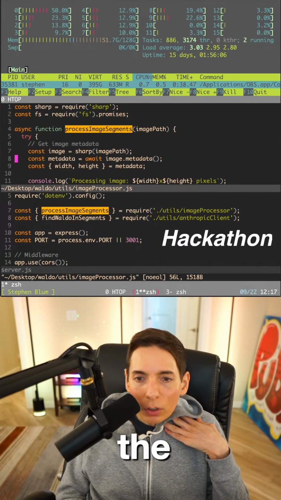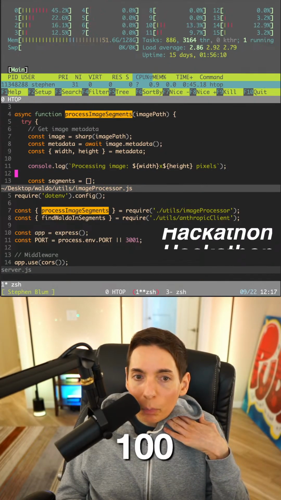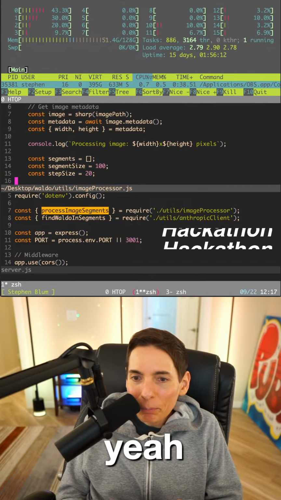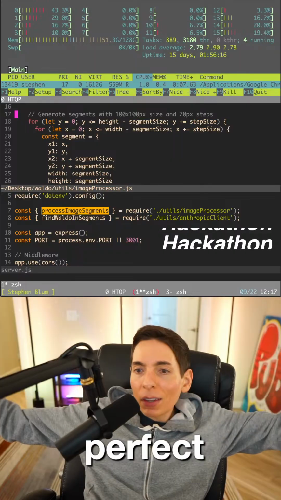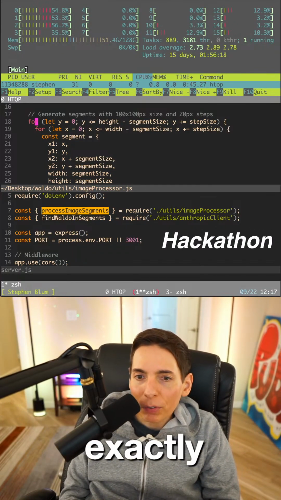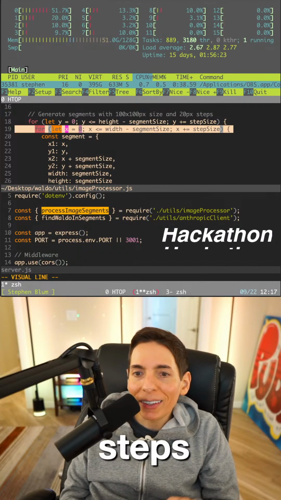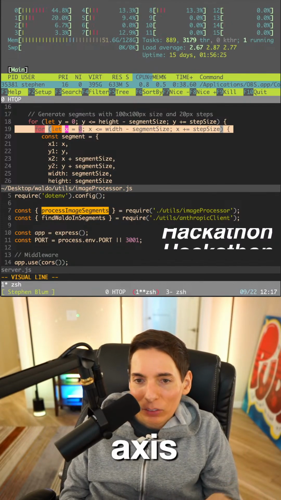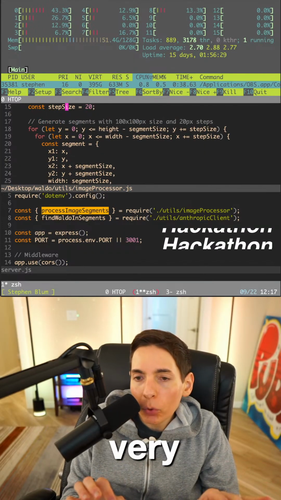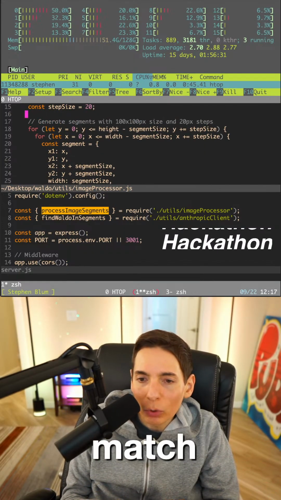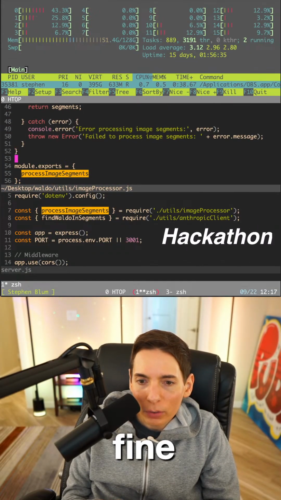Here's the image processor. I need to validate a few things. Okay, processing image with 100 by 100 pixels. We're looking good, you guys. Step 20. Okay. Yes, perfect. This is exactly the algorithm that I was looking for. Because it steps 20 both in the X and Y axis, we'll be able to fully get it, and we'll have some overlap. It's very possible that we'll get multiple matching grids, which is totally fine.